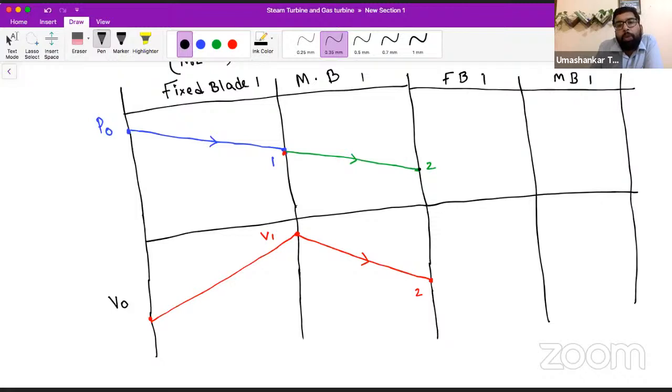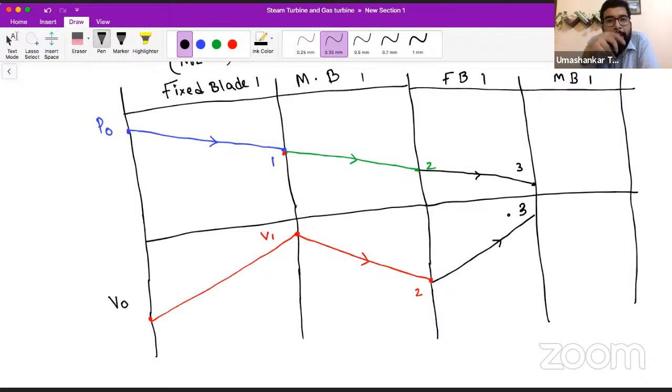So what will happen in the first fixed blade? Pressure will further decrease, and velocity in the fixed blade will increase further. So in the fixed blade, velocity increases, pressure decreases. Why is the velocity increasing in the fixed blade?